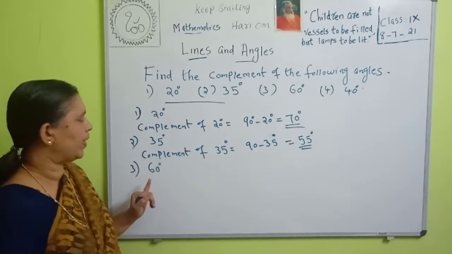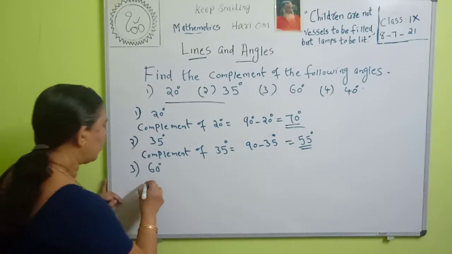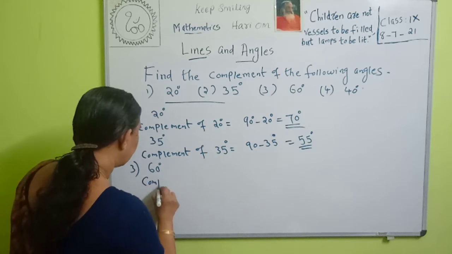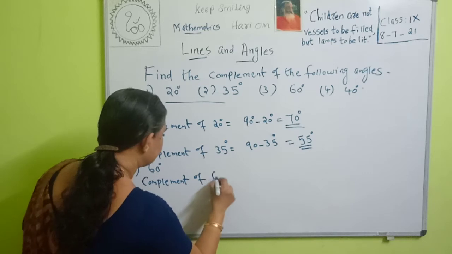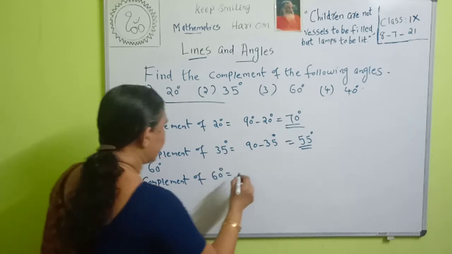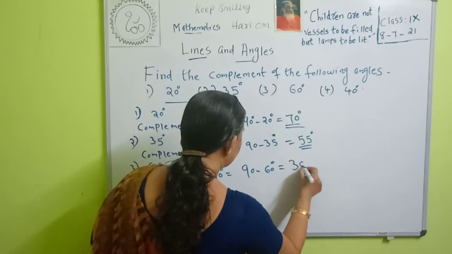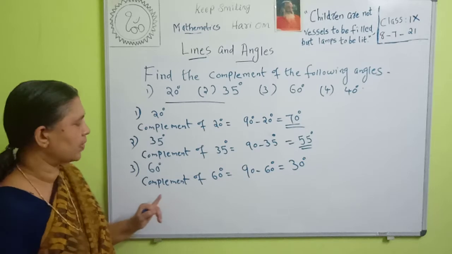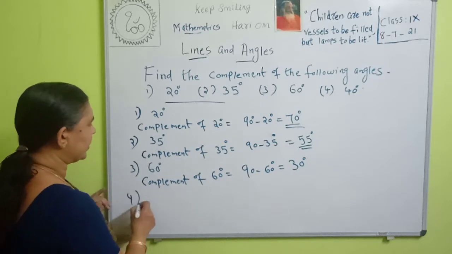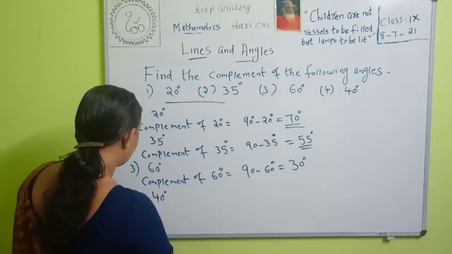What is the complement of 60 degrees? To find the complement of 60 degrees, you have to subtract it from 90. Therefore, the complement of 60 degrees is equal to 90 minus 60 degrees, that is equal to 30 degrees. Fourth question, 40 degrees.